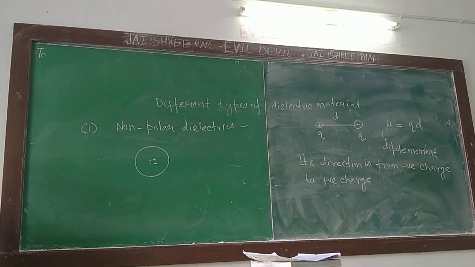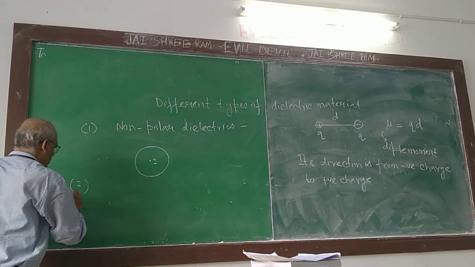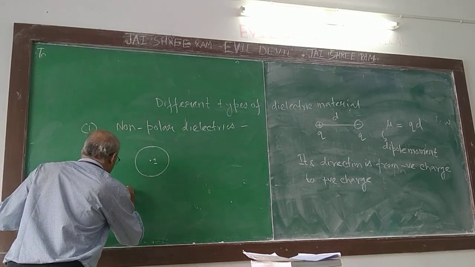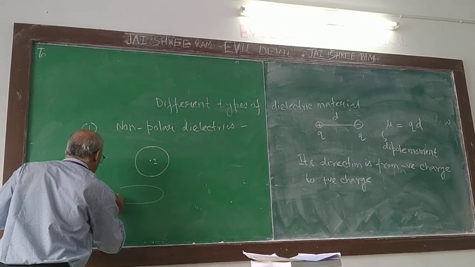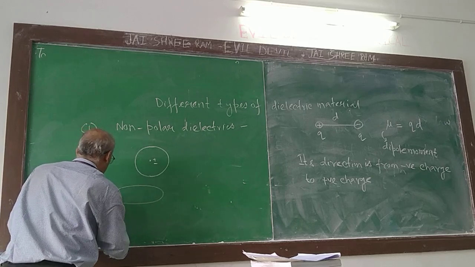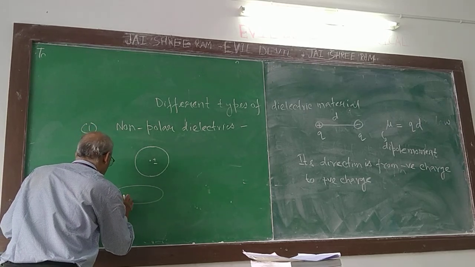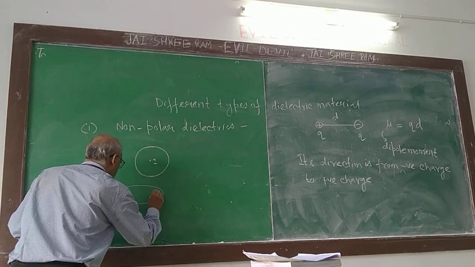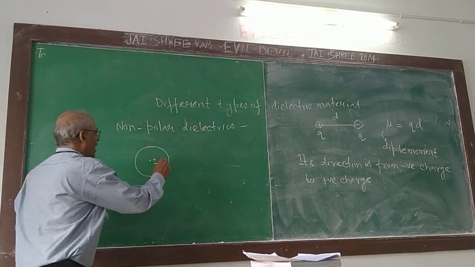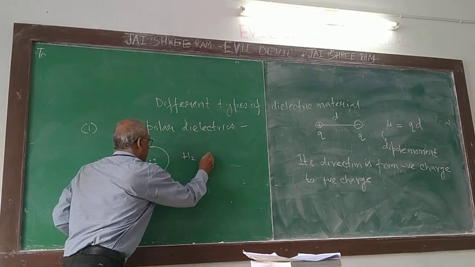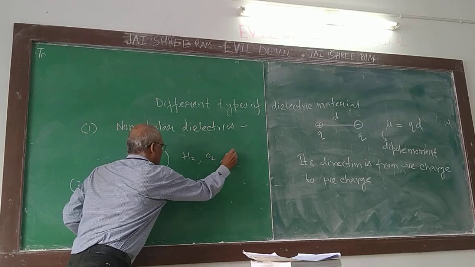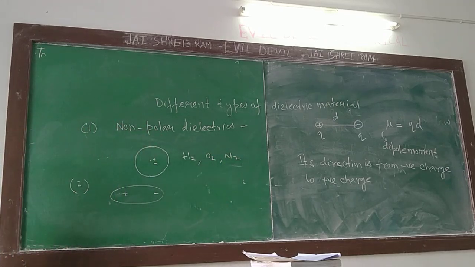Another type of material, what happens? They have positive charge and negative charge, and they are separated. Examples of the first type are hydrogen, oxygen, nitrogen. These molecules don't have a permanent dipole moment. They are non-polar dielectrics.